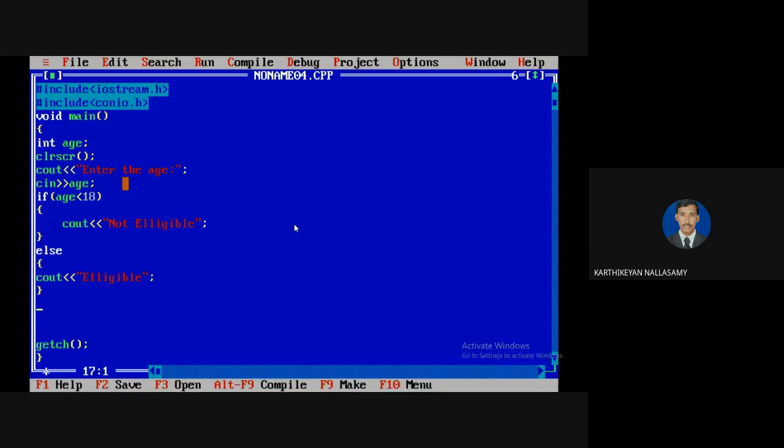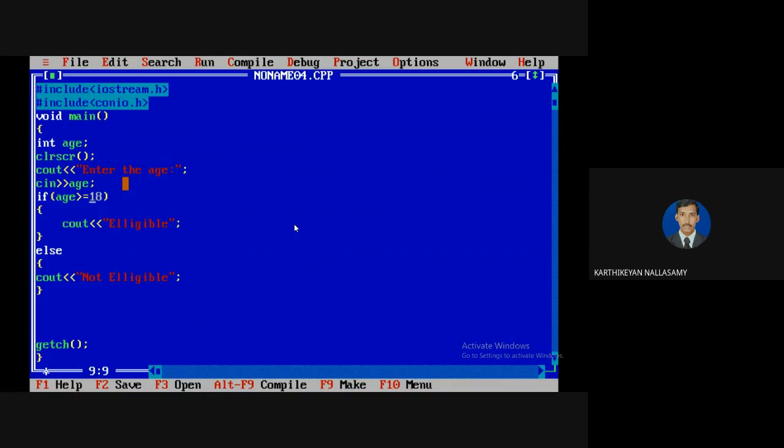Okay, but you may be thinking: why do I want to write not eligible here? I want to write the output statement as eligible here, and I want to change the other one to not eligible. That is your perception. So if you want to define eligible for a condition, then you have to change the condition, greater than or equal to. So you have to decide what type of condition you want to use.